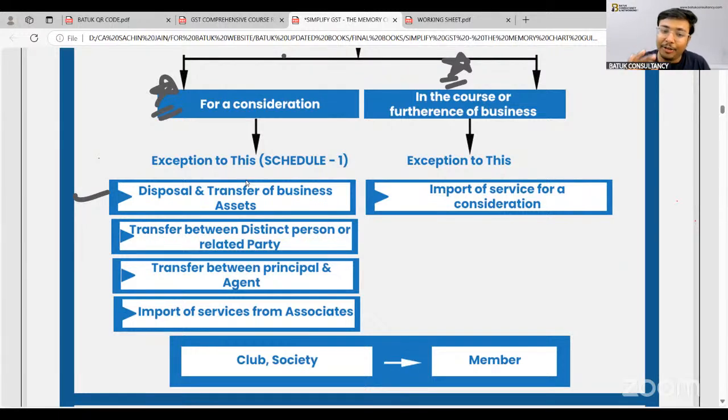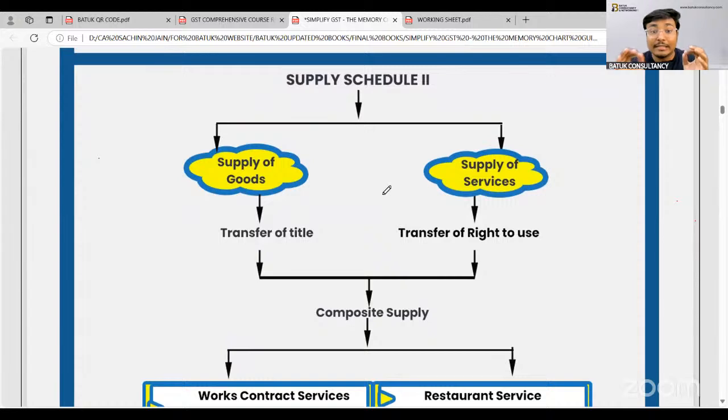So yes, for an activity or transaction to be treated as supply, there is a requirement of consideration plus in the course or furtherance of business. But for this consideration term, there are 4 exceptions. For this in the course or furtherance of business, there is also one exception. Also, government said that if any services are provided by any club, society, association to the members, then also the same will be treated as supply. If they're charging the membership fees, if they're charging the maintenance fees, yes, GST will be applicable. So this section number 7 is a very important section from the applicability of GST perspective.